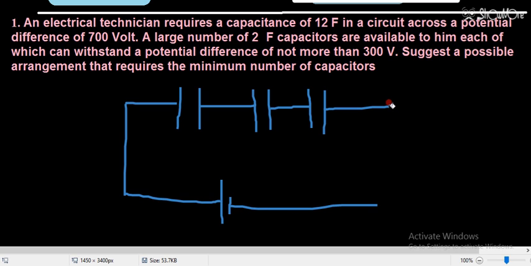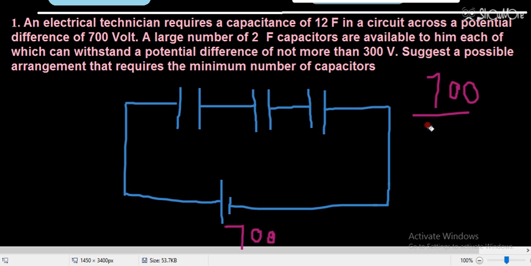In this case the voltage of 700 will be divided into 3 parts. So the voltage across each capacitor will be 700 by 3, because the voltage will be divided into 3 equal parts. Now it will be something less than 300. So it will be about 233, which is less than 300.